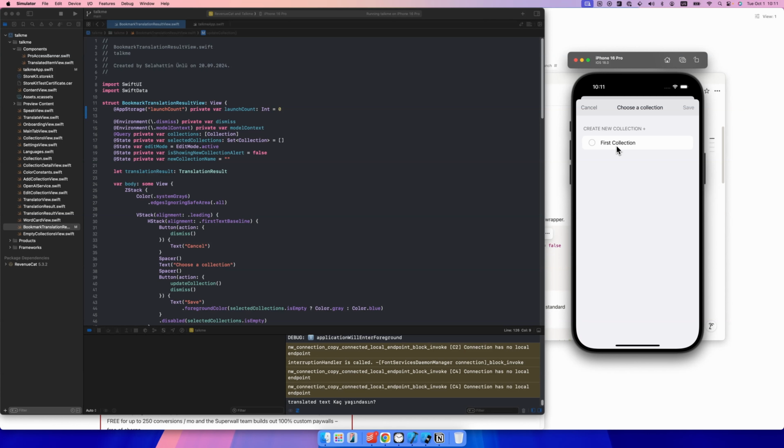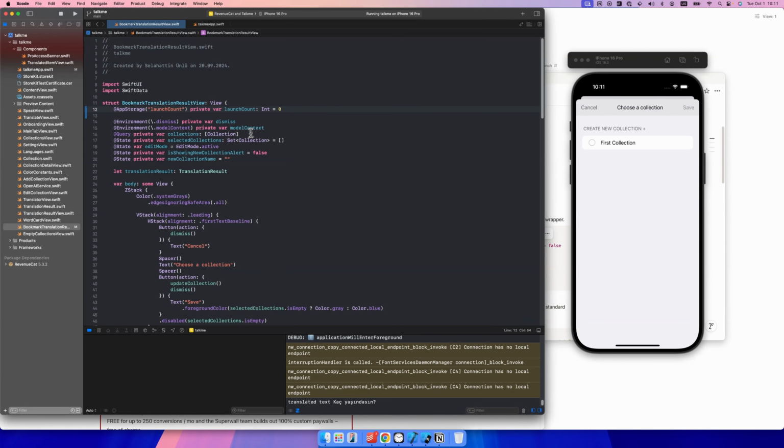Since I'm using SwiftData to store this data on the user's device, I can also know how many times they stored a translation result. So I don't need to store extra information using user defaults for that one.